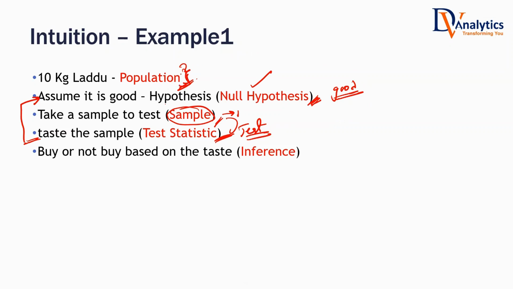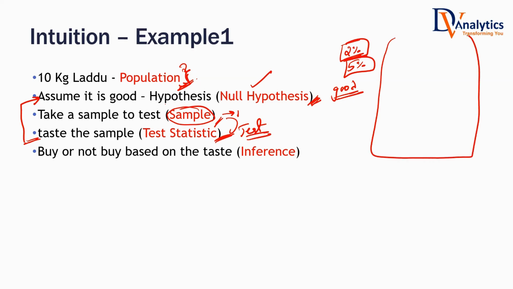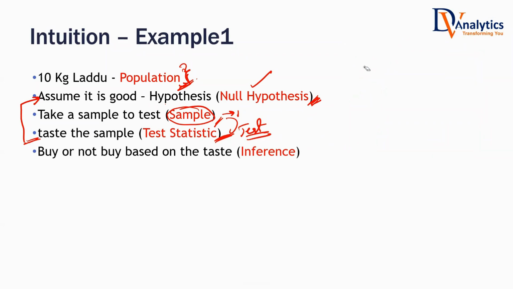Imagine a milk factory production. On every milk packet, they write that there is 2% or 5% butter, or something like that. Now, is it really possible to do the testing on the whole liters and liters of milk? What are they going to do? If you want to test whether this whole milk is acceptable or not, they take a sample in a test tube, isn't it? On that sample, the testing will be done. Based on that, the population will be approved, either accepted or rejected.